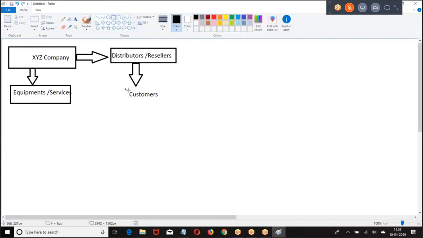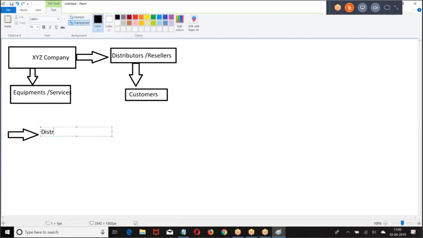Okay. Now, what is the procedure here? There are two options. One is how this distributor will be created. We can raise a request on the website, the partner portal, or a business development executive may create the distributor. When you create the distributor, there will be a procedure for approval.